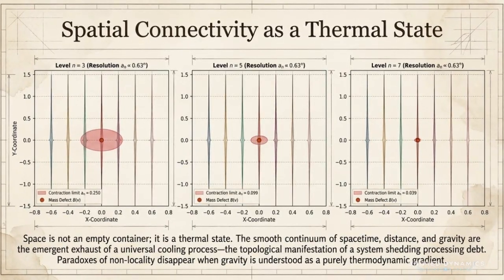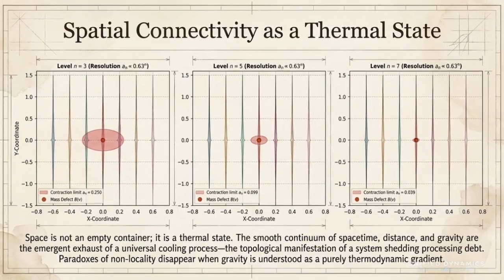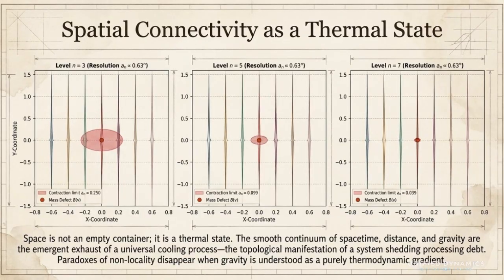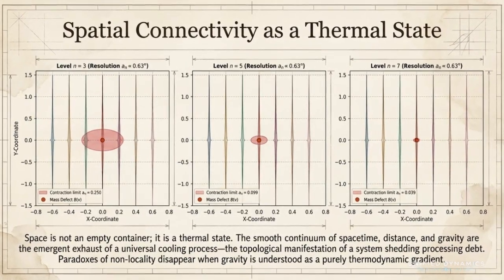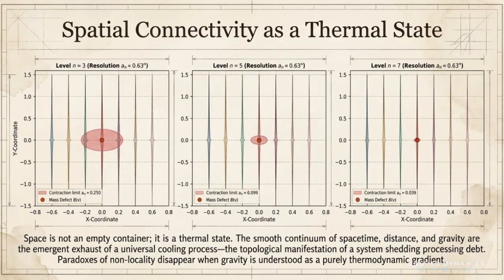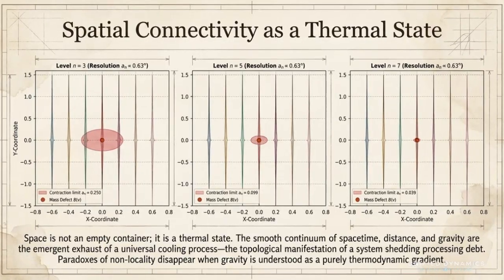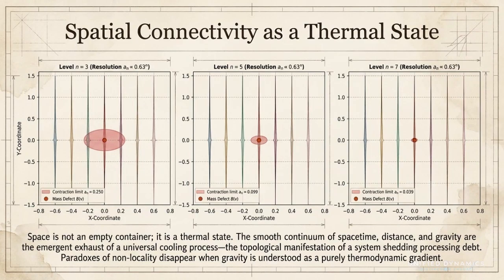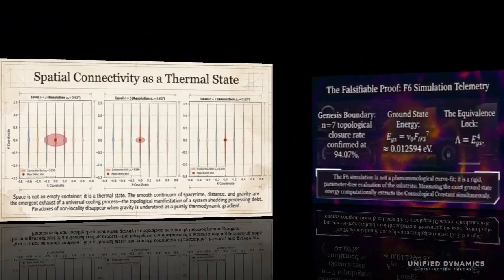At coarse resolution, the burden spreads out. At finer resolution, the system resolves that burden more precisely, and the surrounding field looks more structured. In UD terms, distance and gravity are being treated as possible macroscopic bookkeeping effects of constrained connectivity and thermal relaxation. The careful claim is not that gravity is fully derived here, it's that spatial geometry may emerge from a cooling process, where the network sheds processing debt and settles into a stable large-scale thermal pattern.